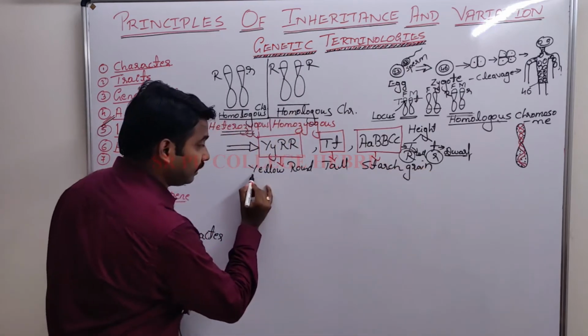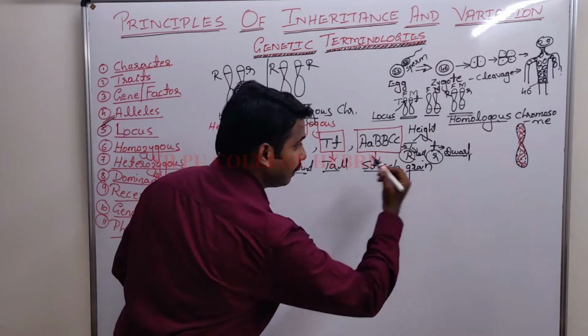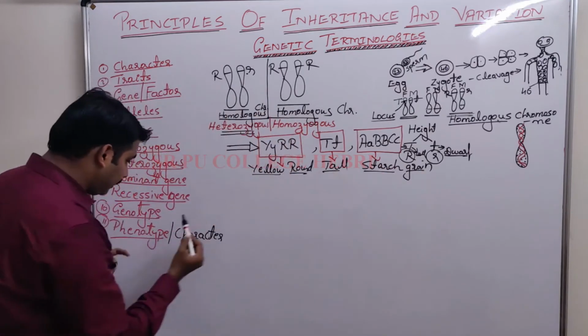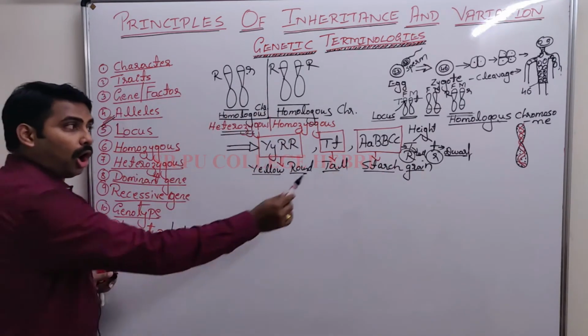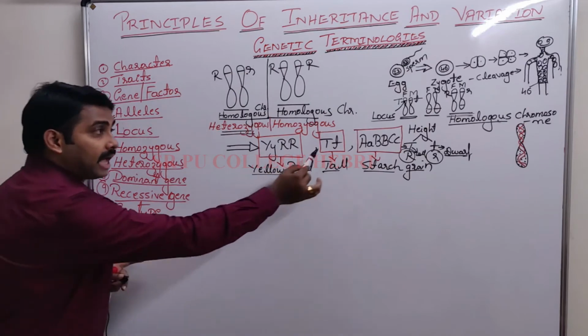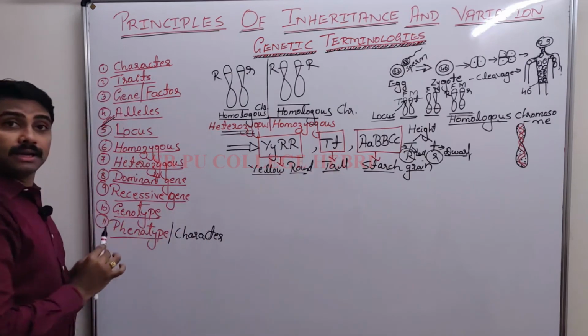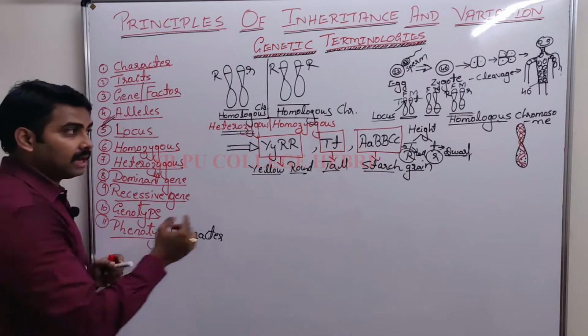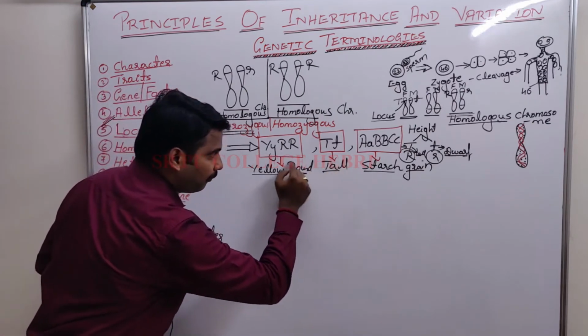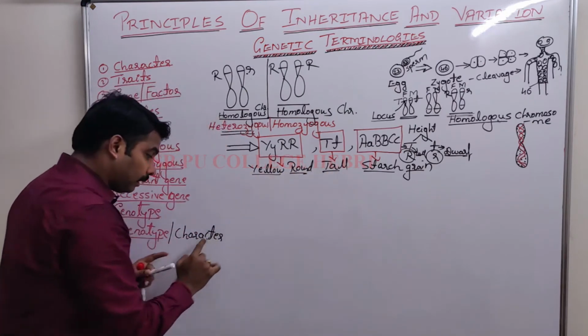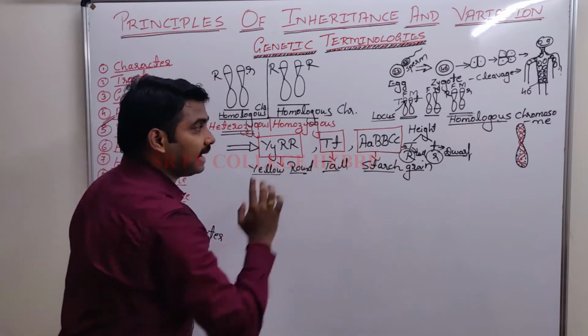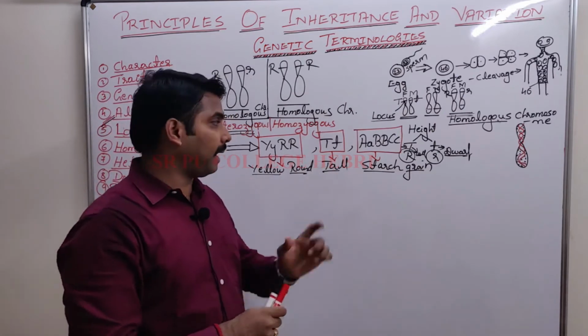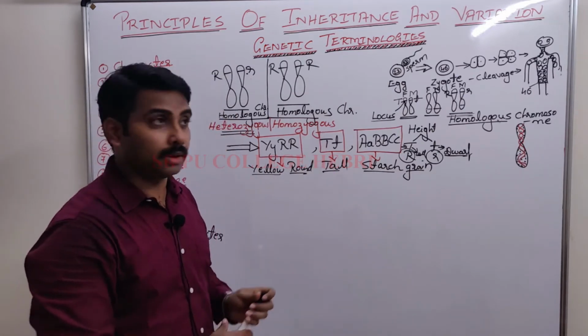Whenever I write the character, remember, the character is phenotype. Tall is the phenotype, capital T, small t is the genotype. Is that clear? And phenotype of an organism, character of an organism is controlled by whom? Genotype.